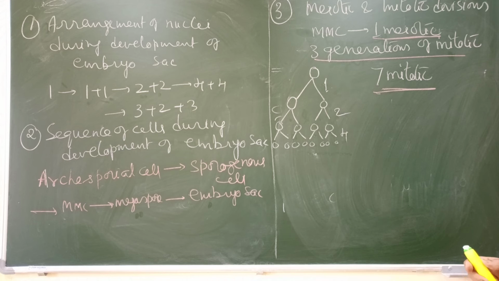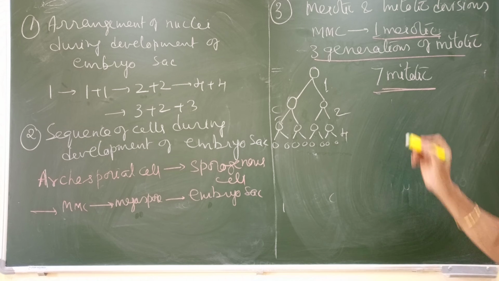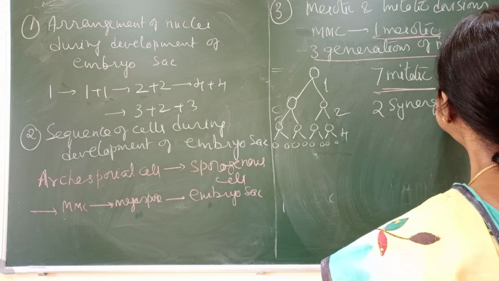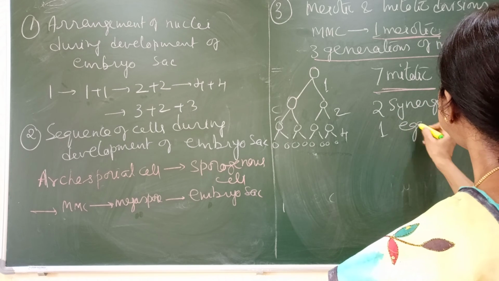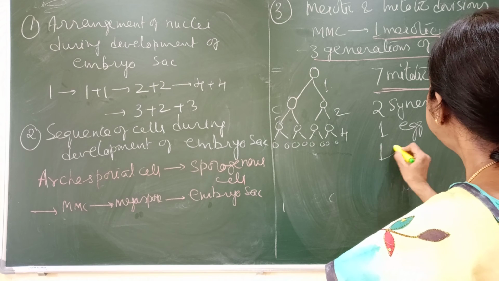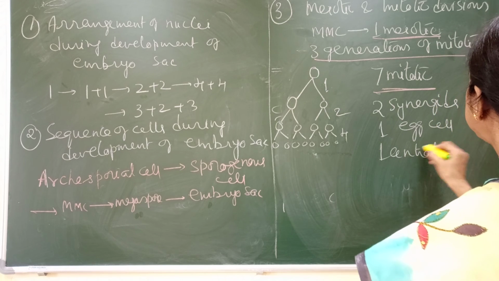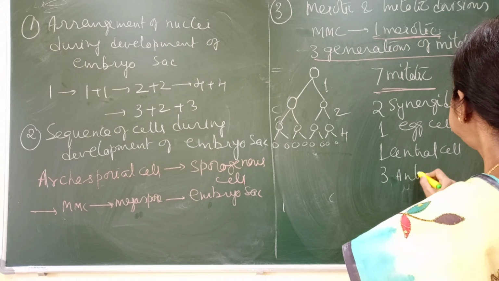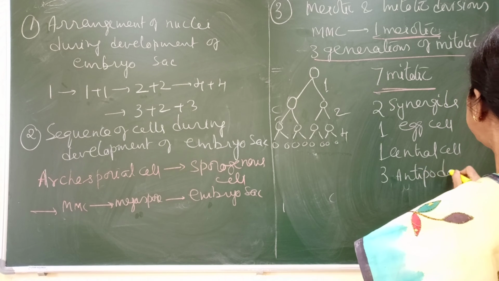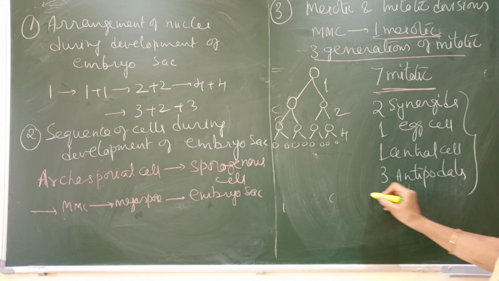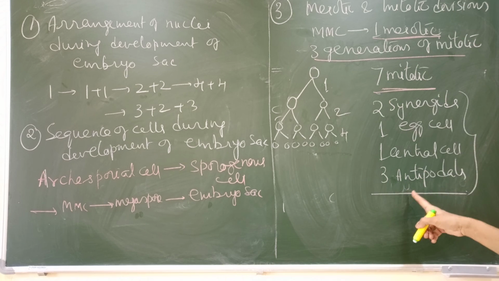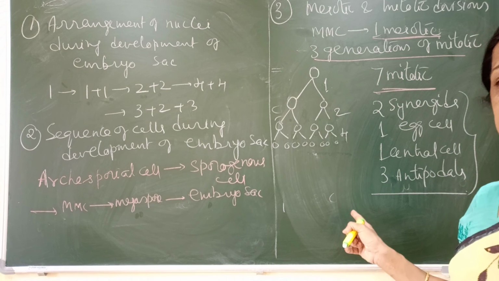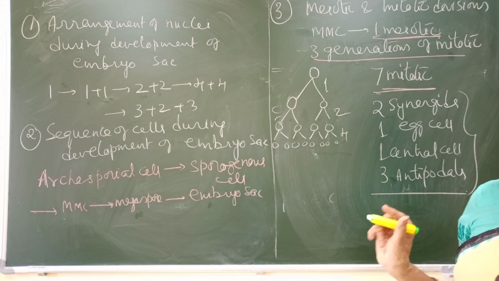Altogether, out of these divisions, what are the cells formed? 2 synergids are formed. 1 egg cell is formed. And 1 central cell is formed. And 3 antipodals are formed. So these are the different cells formed as a result of these divisions. Now based on this, any number of cells can be changed and you may get any type of numerical question.